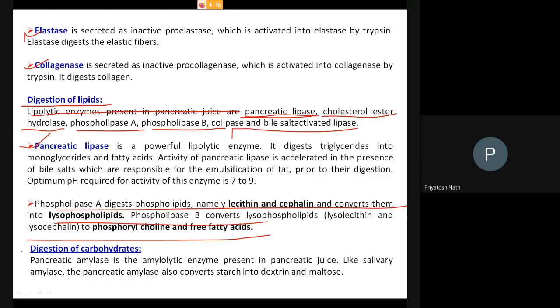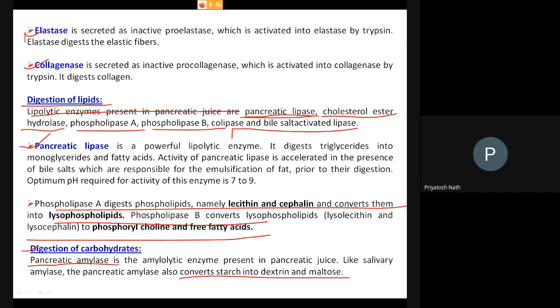Then there is digestion of the carbohydrates. So you know the pancreatic juice basically contains a single amylolytic enzyme, that is the pancreatic amylase, and it converts starch into dextrin and maltose. So you know basically how they work. An enzyme basically converts large pieces of substrate into smaller pieces. Here the starch is the bigger molecule. This pancreatic amylase converts starch into dextrin and the maltose.